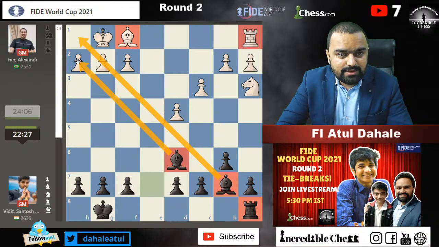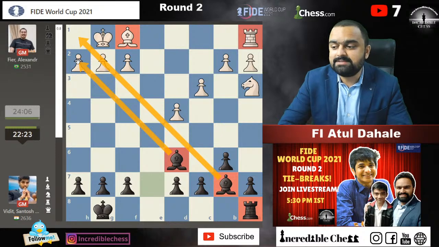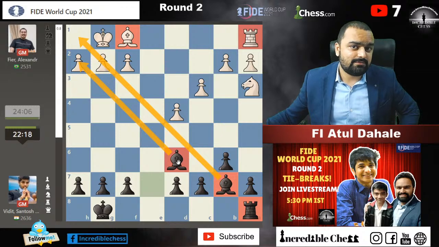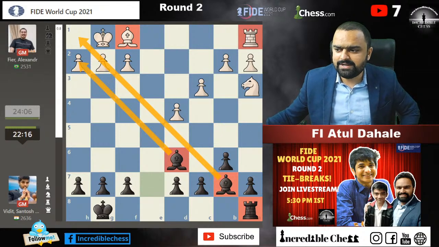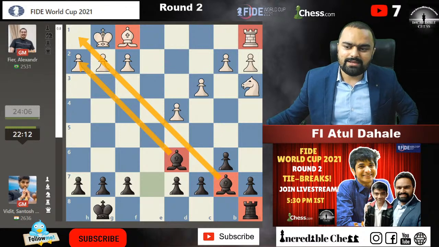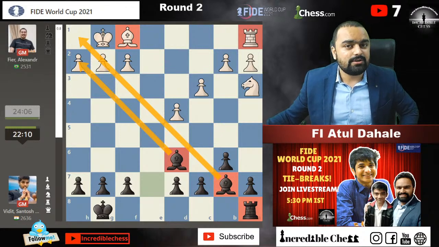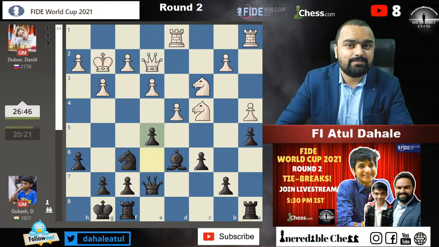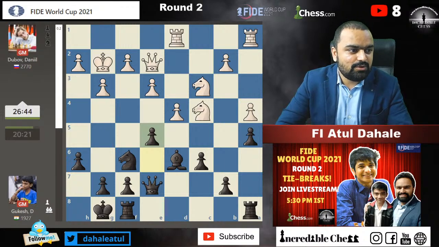Great challenges for Gukesh, as Dubois is a very strong top player. Yes, Dubois is definitely a very strong player, and our youngster Gukesh has held quite well in the first 2 rounds, that is classical. But I will tell you one thing, the more you go into the shorter time control, Dubois is going to enjoy it more. So let's see. I think the best chance for Gukesh is in the rapid section, right? What do you think, guys? Please let me know in the chat.